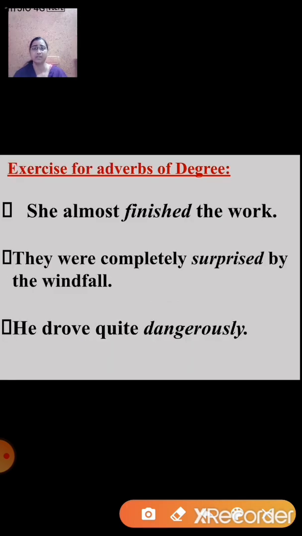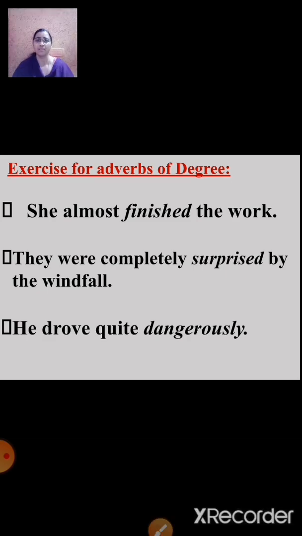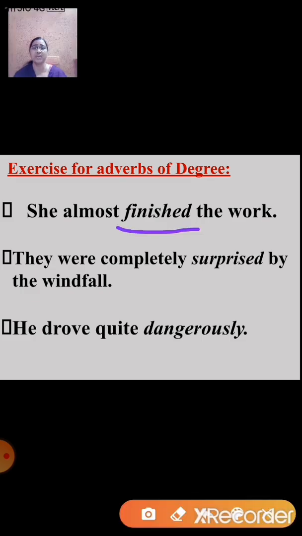Now here in the first sentence, she almost finished the work. Now students, first find out the verb. The verb here is finished. Then ask the question, how much of the work did she finish? So you get the answer, almost. So almost here is an adverb of degree.